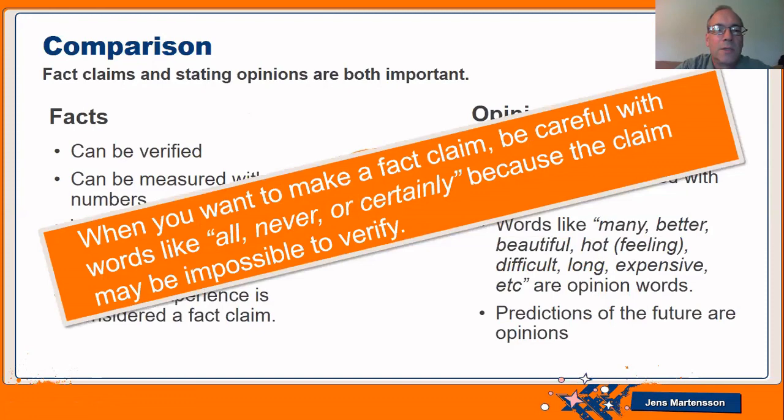Okay, but remember this. When you want to make a fact claim, be careful with words that are like 100% words. Words like all, never, certainly, because these claims may be impossible to verify. So you're trying to make a fact claim, and you say, this never happens. That's kind of a prediction, okay? Because you cannot really prove. So be careful with fact claims using words like that. It may be impossible to prove all or always or never.